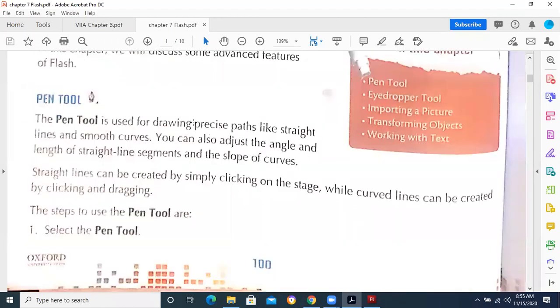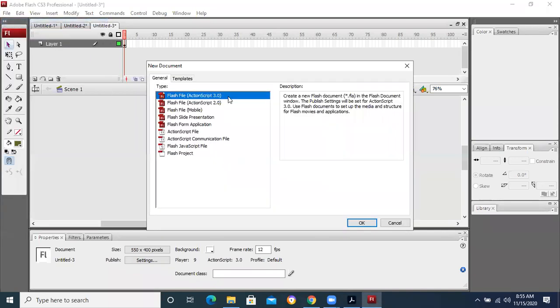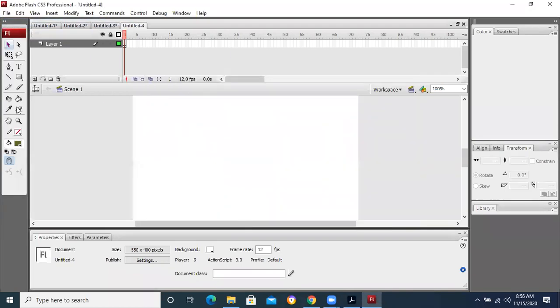What is the purpose of the pen tool? Yes, who will tell me about the pen tool? Why do we use the pen tool? Yes, please. Pen tools are used for making lines and drawing images. Yes, the pen tool is there.